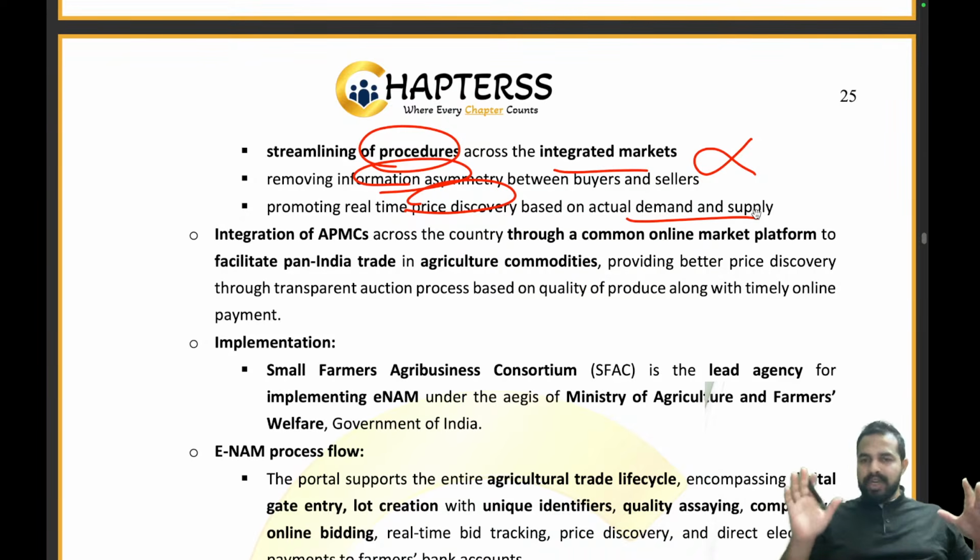On the basis of the actual demand and supply, we can see what is right now in real time, what is the price discovery, what is the price. So the seller can see what the price is, they can discover it and take the call over that. So these three things are very important: streamlining of procedures, removing information asymmetry, and promoting real-time price discovery. Clear to everyone?